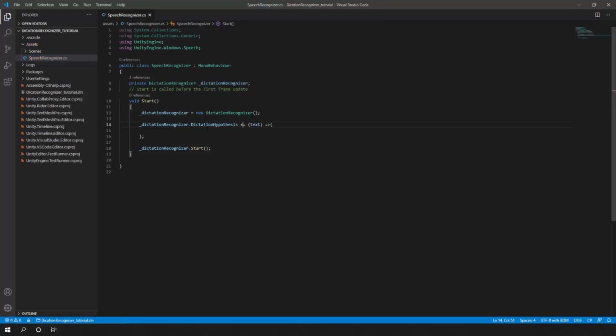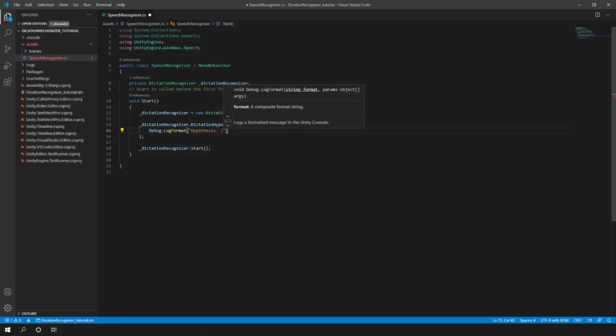Then I'm going to print into the console log hypothesis, so that we can see what the hypothesis is.